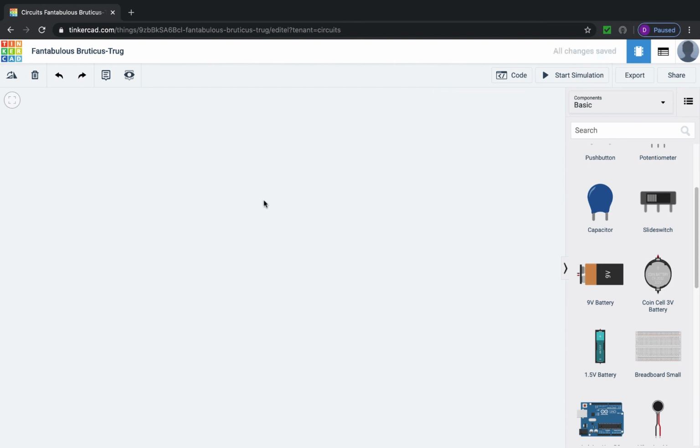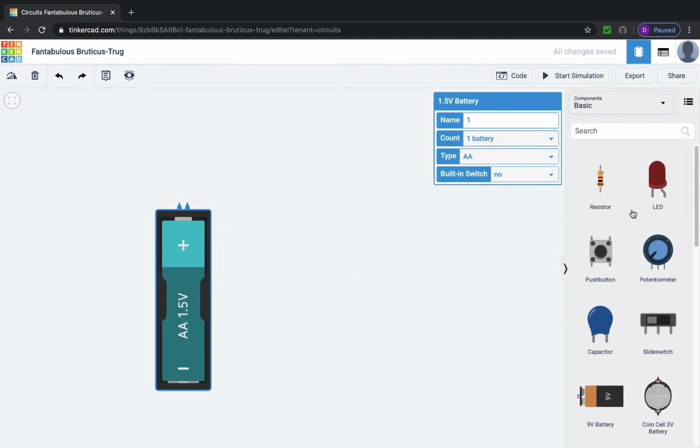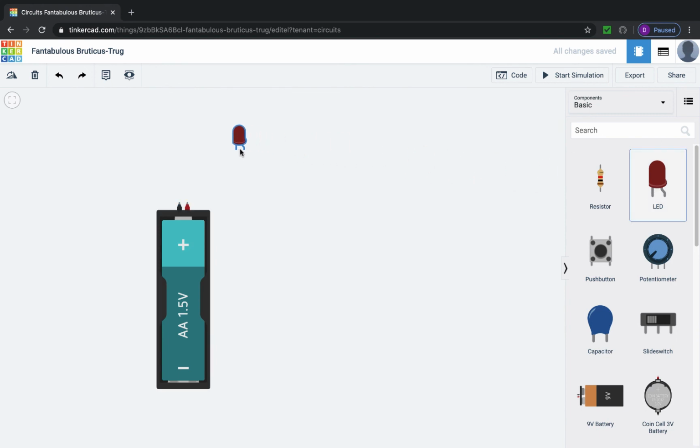And the last thing we've got to talk about is a conductor. A conductor is going to be the path that the electricity flows through. So if I bring a battery out, we'll zoom in on that battery a little bit, and I slide down and bring an LED out, and I have to hook the battery to the LED, I'm going to do that by clicking and dragging and clicking again. That wire right there is a conductor. It's the path through which the electricity is going to flow.